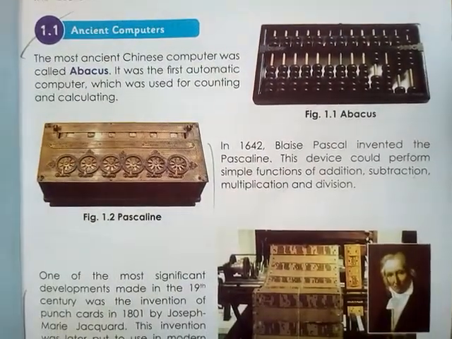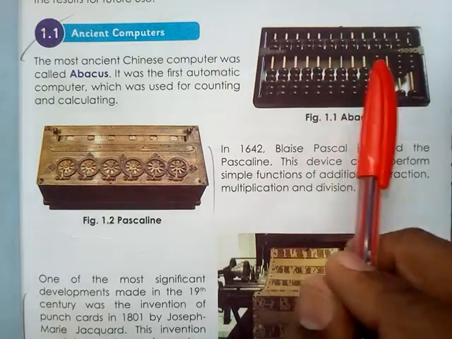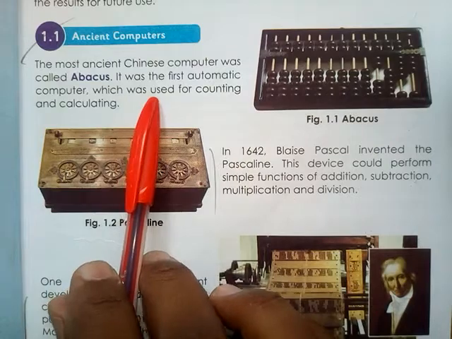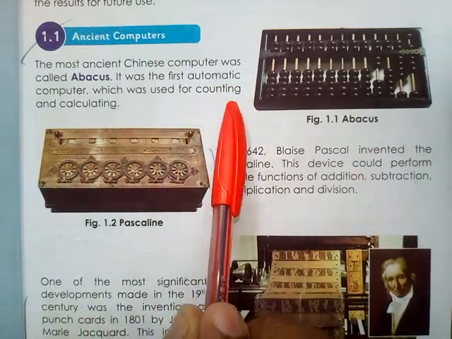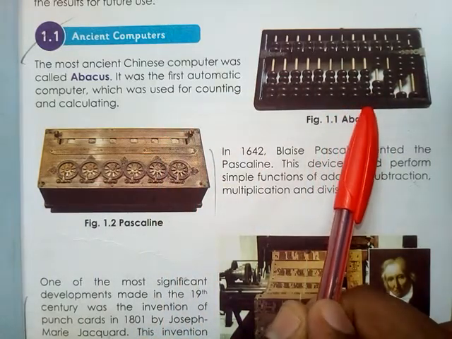The first point is ancient computers. The most ancient Chinese computer was called the abacus. You can see the abacus machine in figure 4.1. It was the first automatic computer, which was used for counting and calculating.